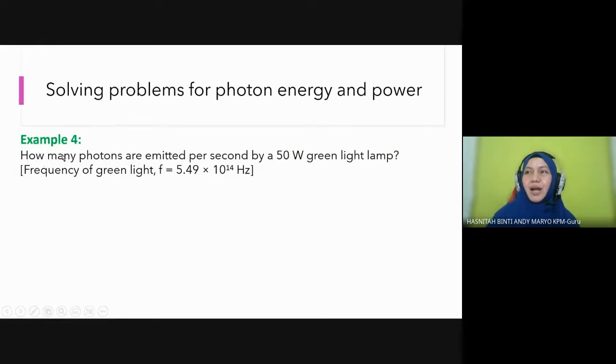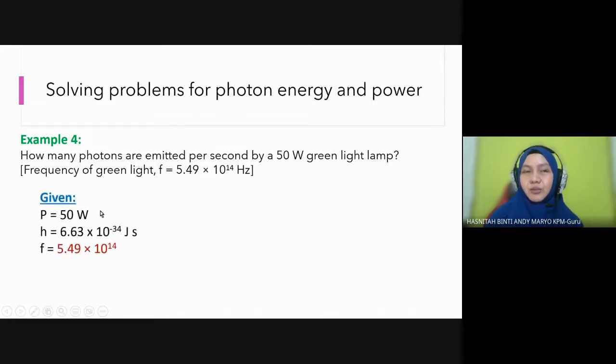Example 4. How many photons are emitted per second by a 50 watt green light lamp? So the green light lamp is one example of visible light. The frequency of the green light is given as 4.59 times 10 to the power 14 hertz. So how do we find the number of photons? This one is N. We are looking for N, the number of photons. They give you the power P and frequency F. So what is the formula we can apply here?